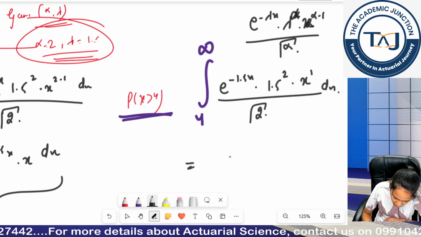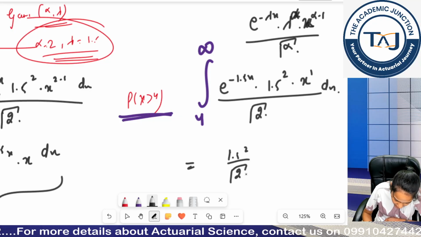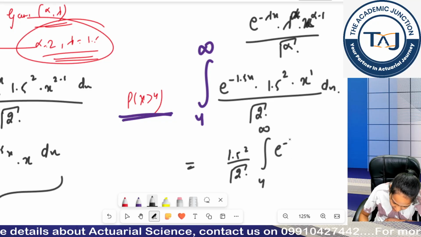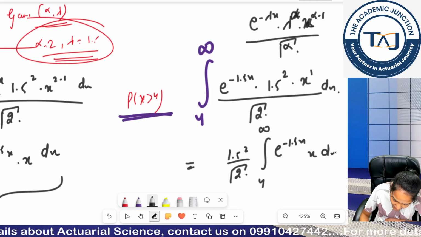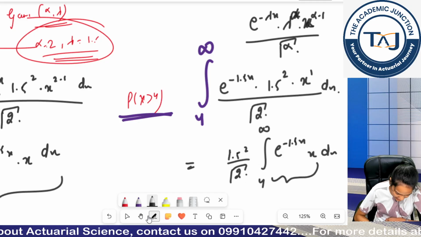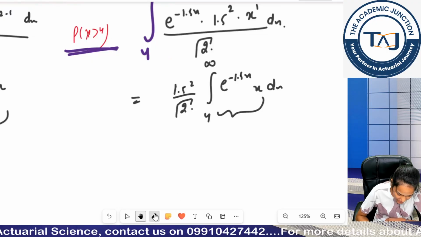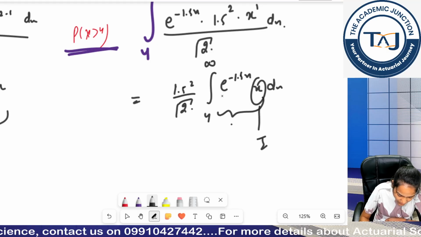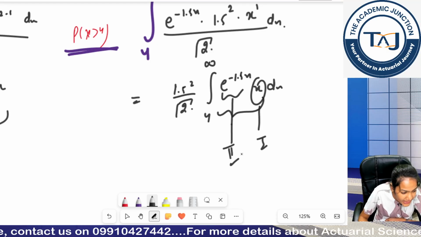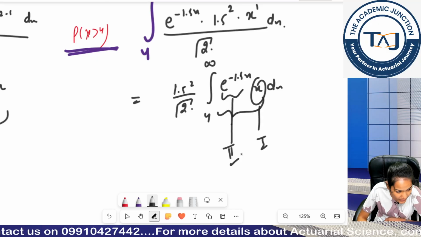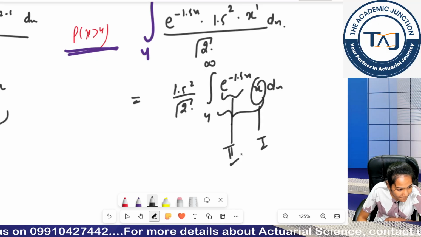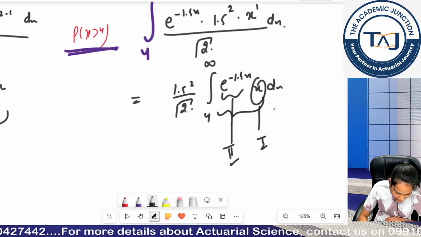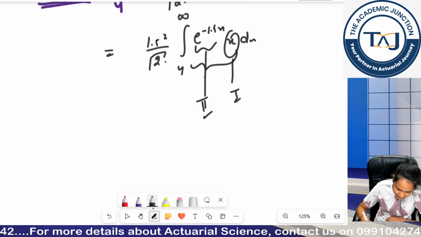Now I take the constants out, because constants are not required within the integral, and I have to use integration by parts in this. Treat this as first function, and using ILATE treat this as second function. So try doing it. Now is it clear, Fatima? Try giving me the answer.